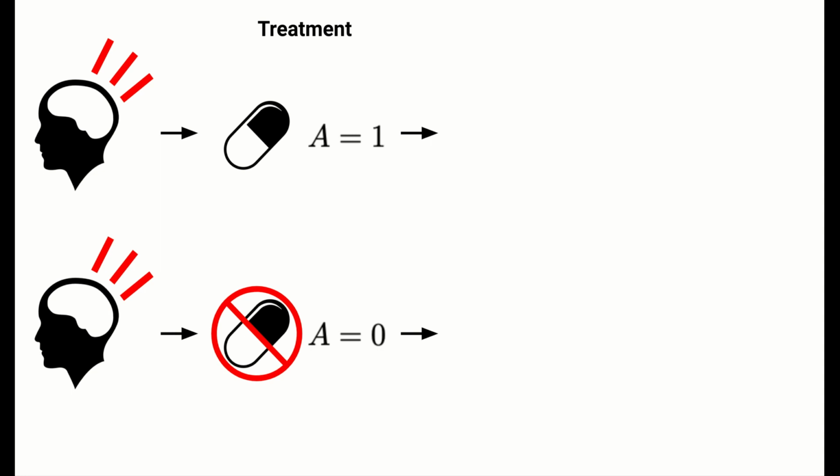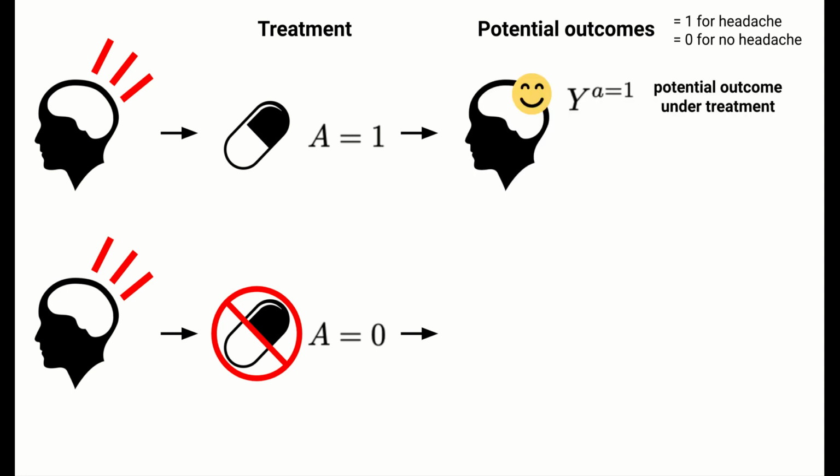Let A be a binary valued random variable that equals 1 if the treatment, aspirin, is taken, and 0 if the treatment is not taken. The headache outcomes that could potentially result in either of these situations are called potential outcomes. We'll indicate 1 for headache and 0 for no headache. We can denote the 1 hour headache outcome, where I took aspirin, as Y with a superscript A equal to 1. This is referred to as the potential outcome under treatment. In this situation, this potential outcome equals 0 because my headache went away.